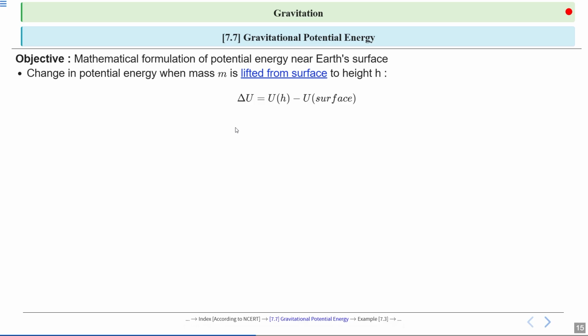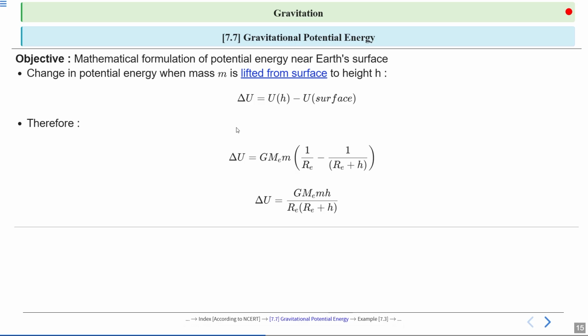Mathematically, this is expressed as delta U is equal to U of h minus U of the surface. The formula for delta U is given by delta U is equal to G Me into m into 1 upon Re minus 1 upon Re plus h. This equation shows how the potential energy changes with height considering the gravitational pull of the Earth.